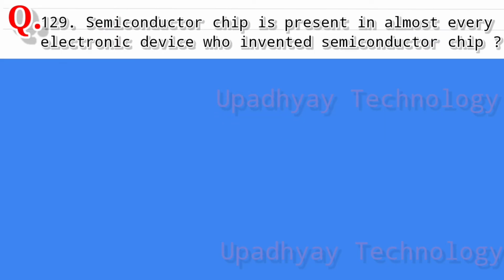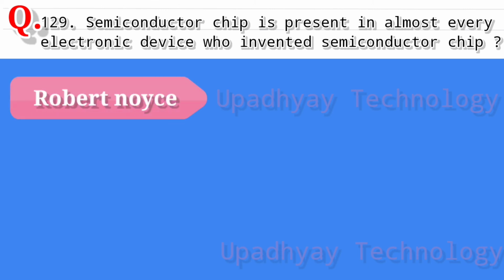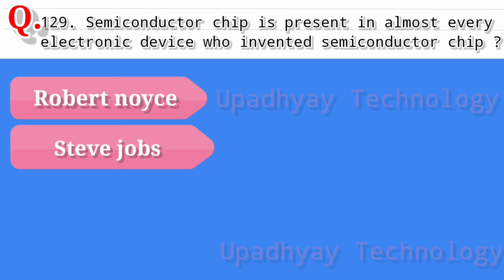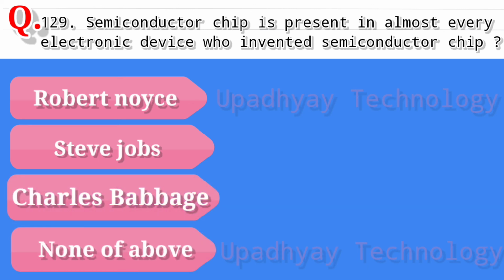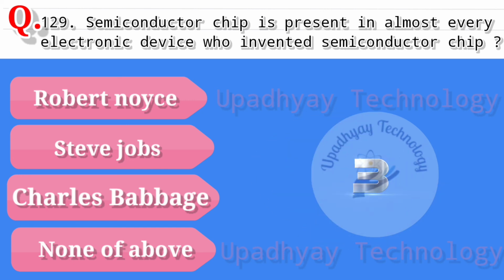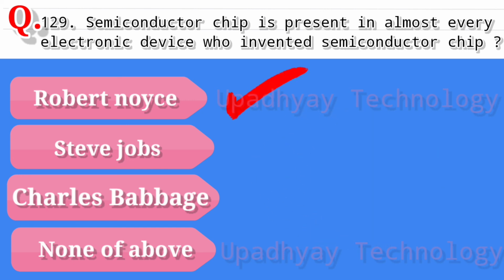Question number 129. Semiconductor chips are present in almost every electronic device. So, who invented the semiconductor chip? And the options are Robert Noyce. Second option is Steve Jobs. Third option is Charles Babbage. And the last option is none of above. And the correct answer is Robert Noyce.